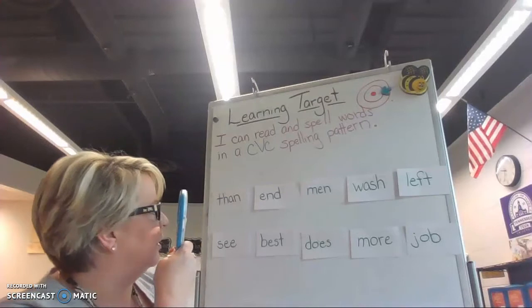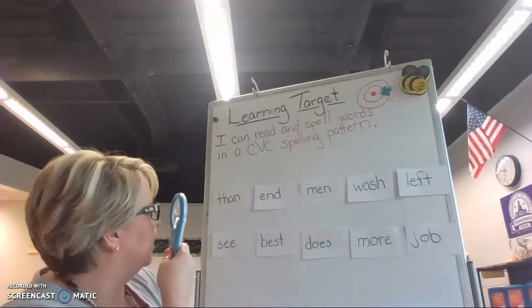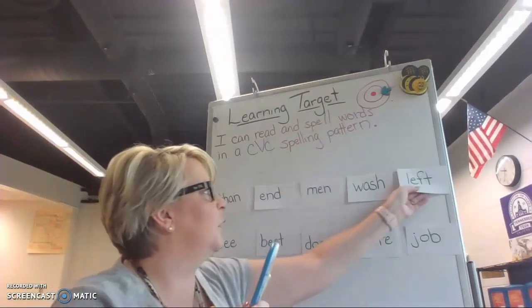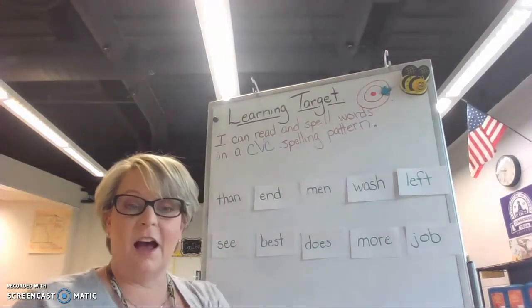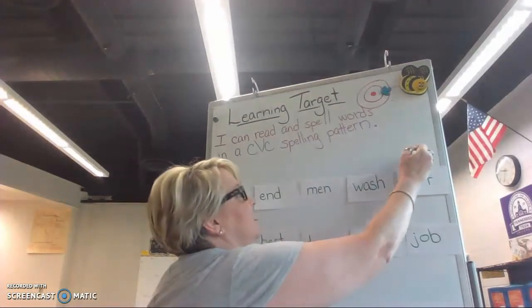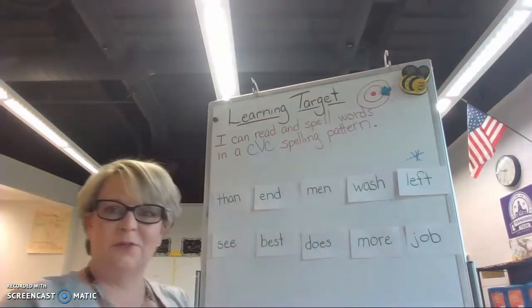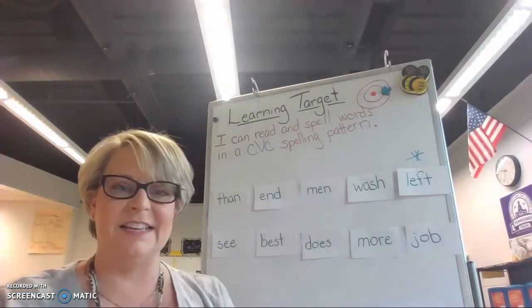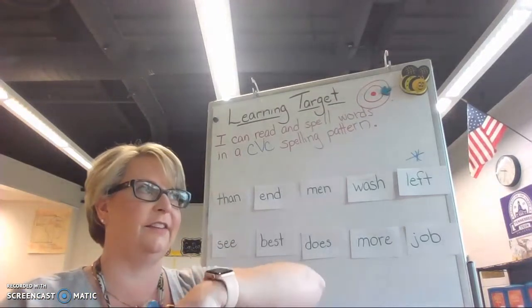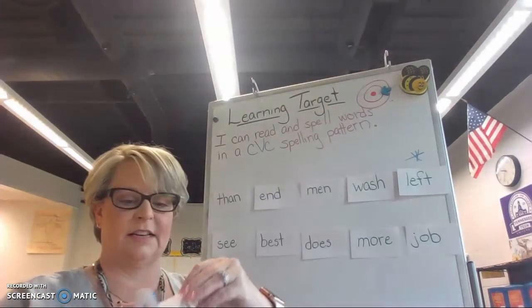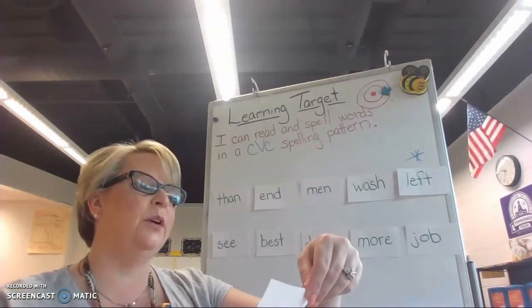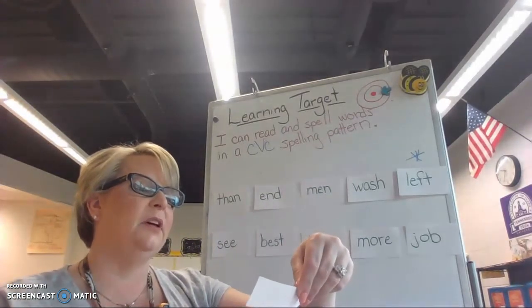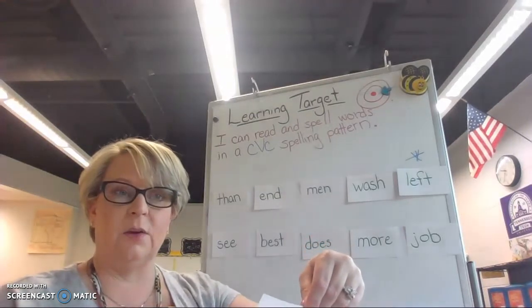I spy with my little eye the word left. Left is the opposite of right. So left is an antonym for right. Okay, next clue. A word that is an antonym of begin.